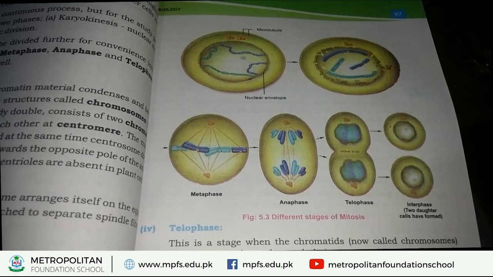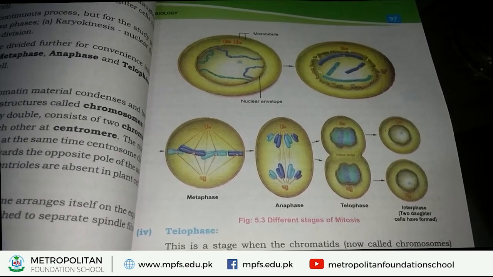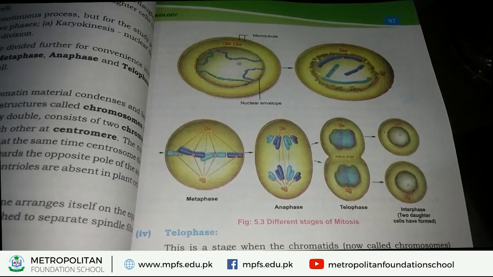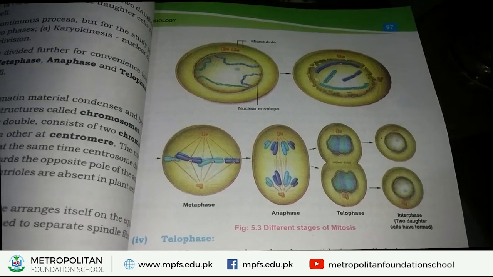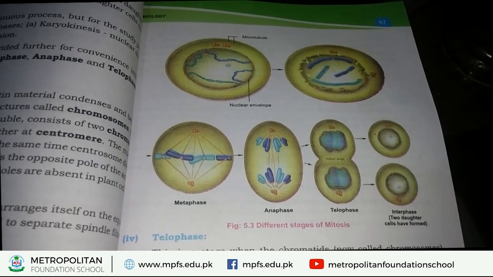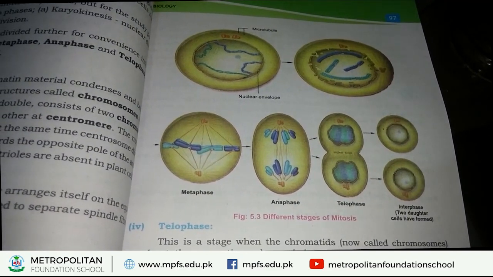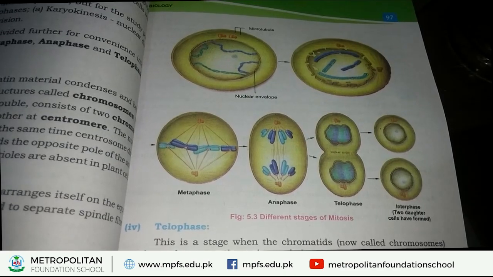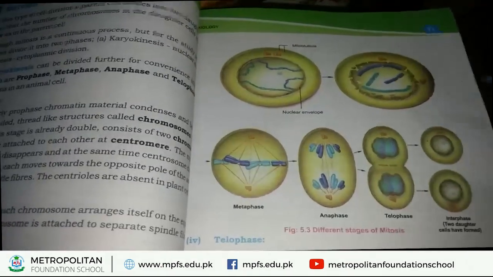What happened during the metaphase? Chromatids attach on the equator, but in anaphase, these chromatids separate from each other and move towards the opposite poles.